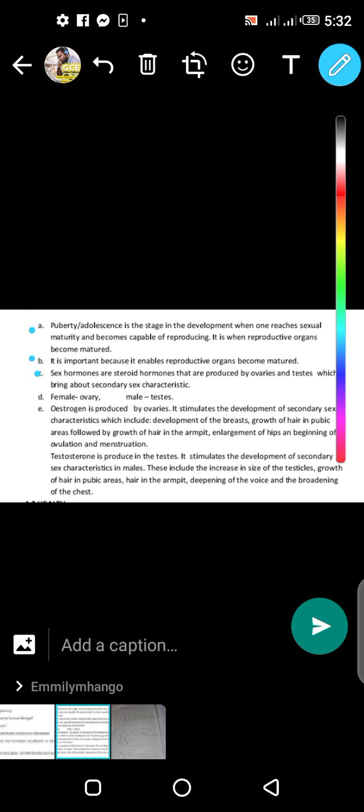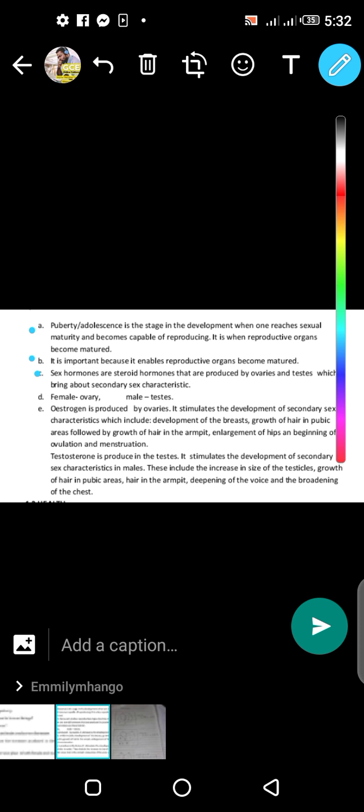So sex hormones are steroid hormones that are produced by the ovaries or the testicles, and they are responsible for the secondary sex characteristics of a male child or a female child.